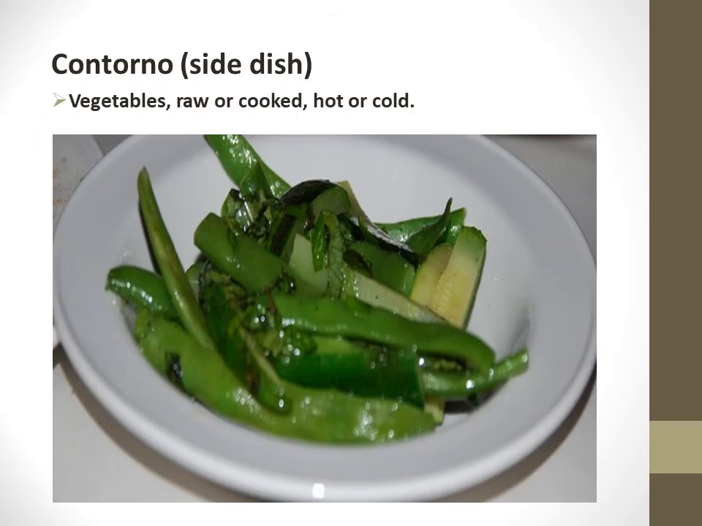So I told you earlier also, whenever we are serving the secondary, like any fish, meat or chicken items, along with that we'll have to serve the vegetables separately on a side plate. These vegetables can be blanched and sauteed, and it is known as contorno. Contorno means side dish, which is basically the vegetables.